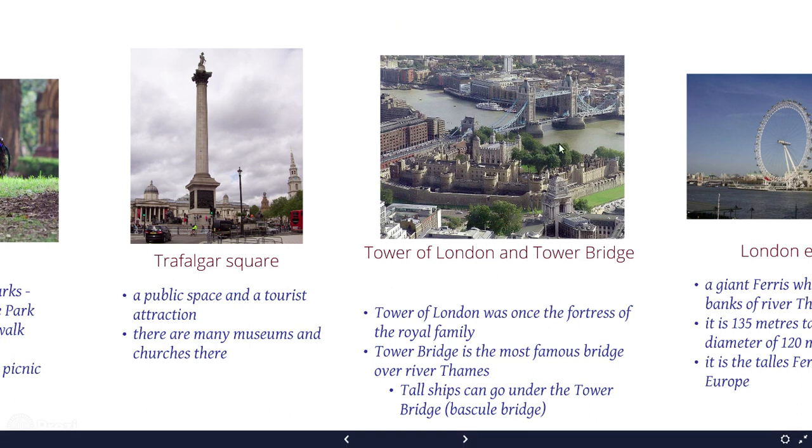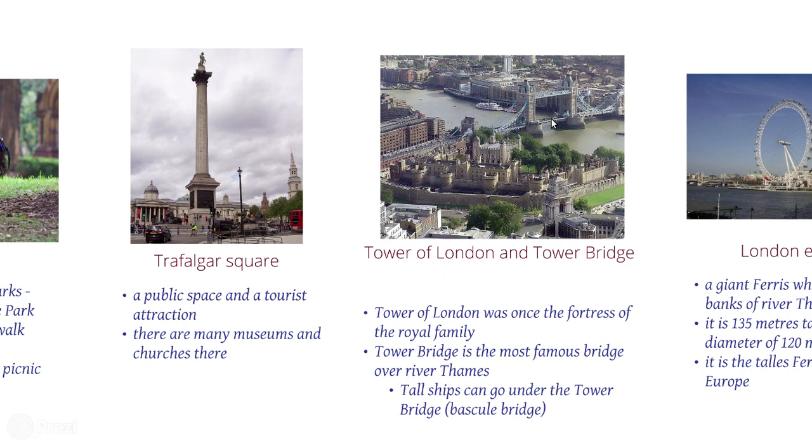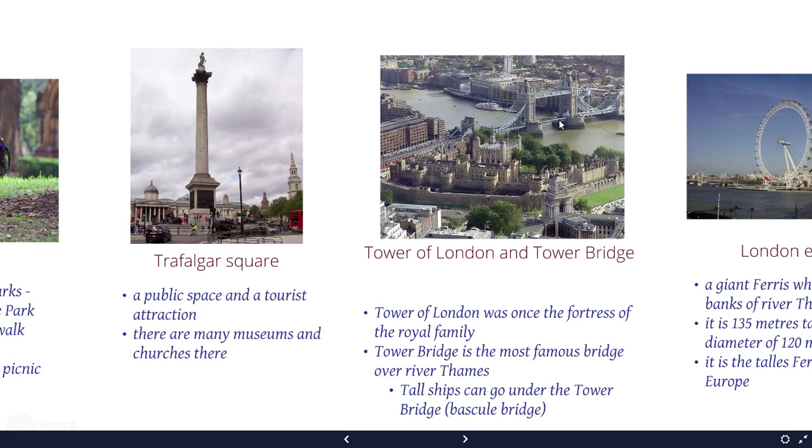And this is the Tower Bridge. Yes? Some people say that the name is Tower of London. It's not this. This is the Tower Bridge. And some people call it London Bridge. London Bridge is another bridge near it, but it's not this one. Okay? What is nice about this bridge? It opens. This part here opens. Yes? So big ships can go under the tower because it's possible to open.